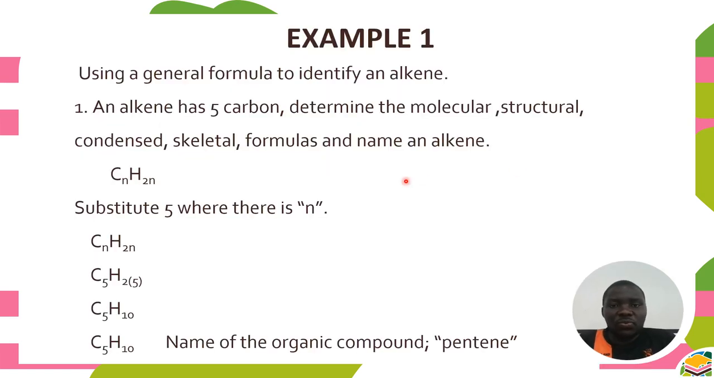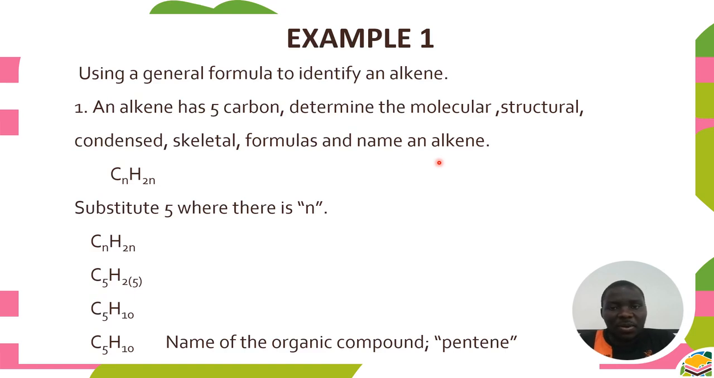Now we'll go to an example. Usually we have different examples, so we'll use one example just to check our understanding. This example we are going to work together. Using the general formula to identify an alkene, we'll use the general formula of an alkene, which is CnH2n. So the question is, an alkene has 5 carbons. Determine the molecular structure, condensed as well as skeletal formula of the alkene.